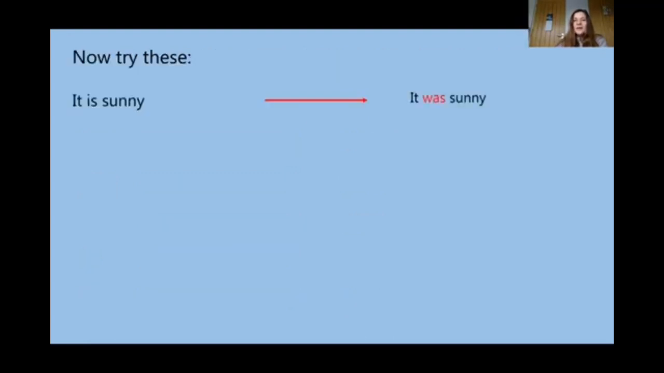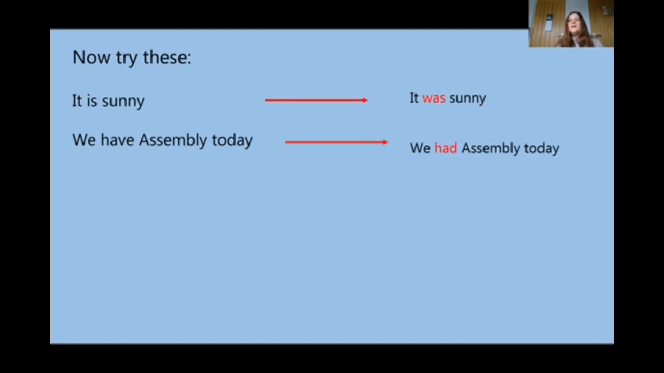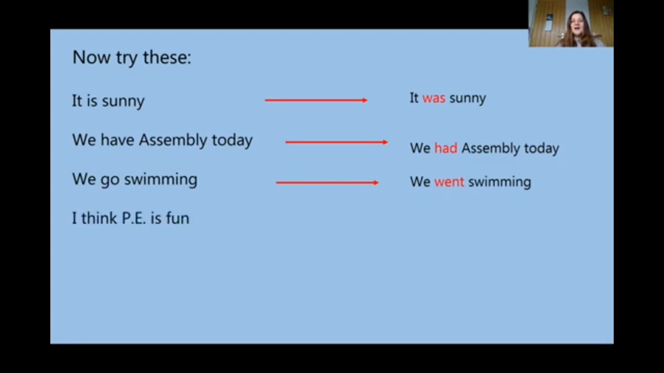So now try this. It is sunny. It was sunny. We have assembly today. What is the past tense for have? It is had. Excellent. We had assembly today. We go swimming, usually. And today we went swimming. I think PE is fun. What is the past tense for think? Thought. Well done. I thought PE was fun.